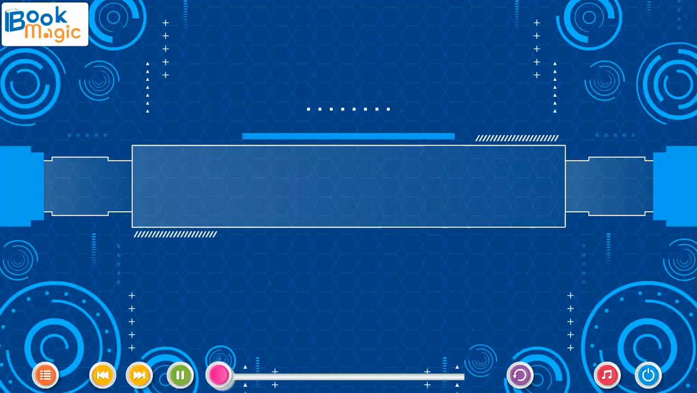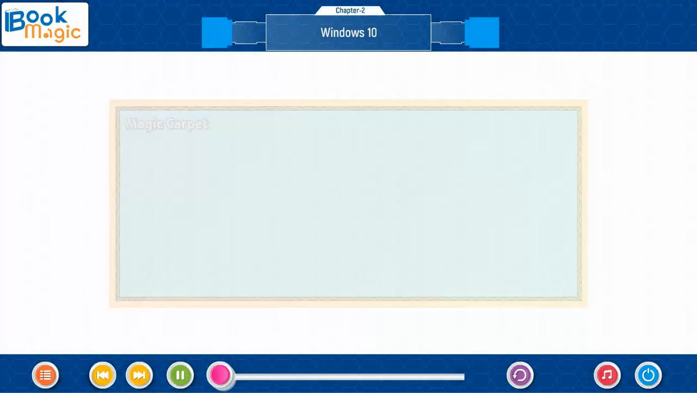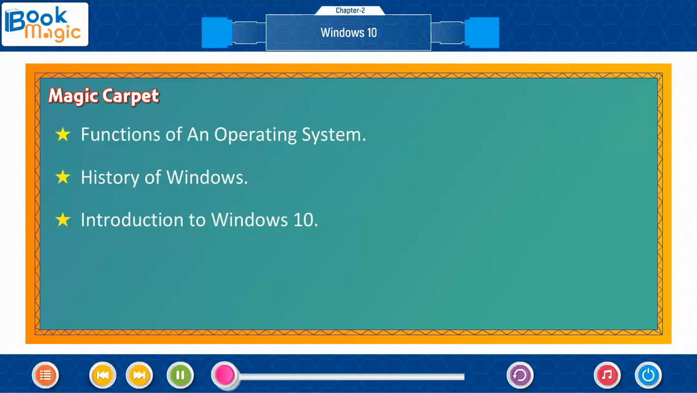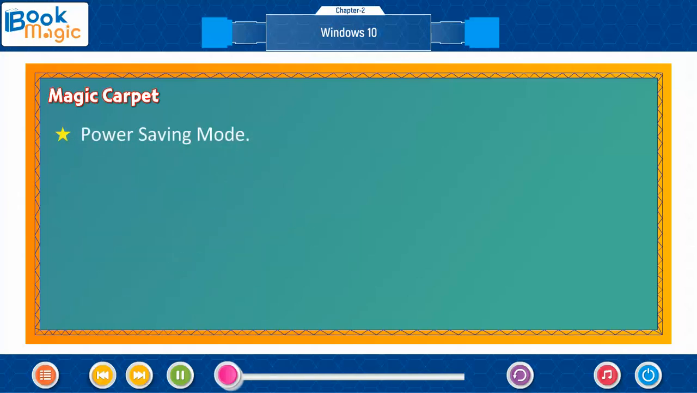Chapter 2, Windows 10, Magic Carpet, Functions of an Operating System, History of Windows, Introduction to Windows 10, Desktop and Taskbar, Navigation Pane, Power Saving Mode, Control Panel.